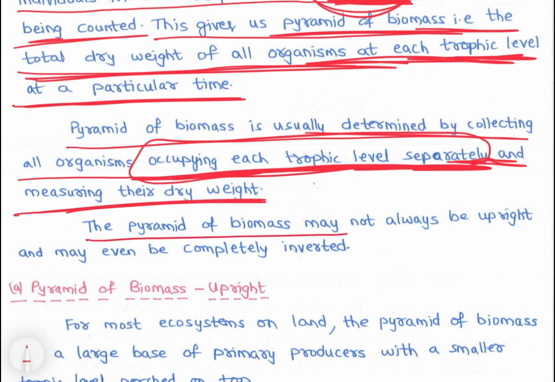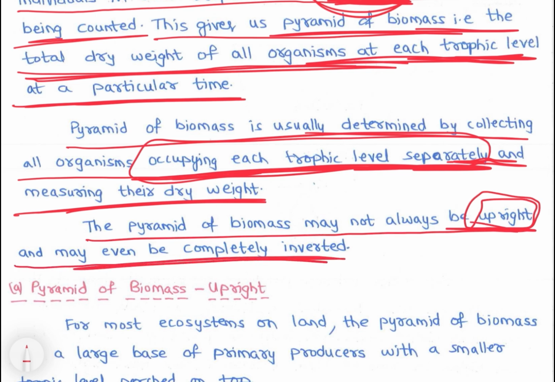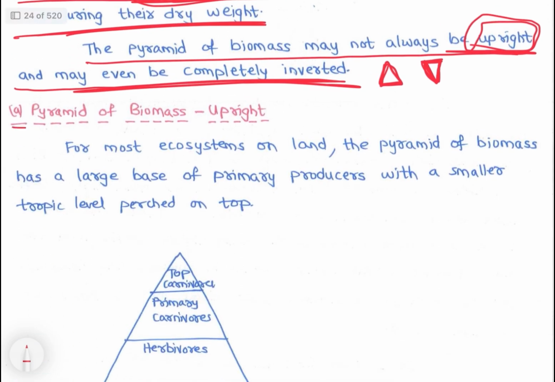Okay. So the pyramid of biomass may not always be upright. It is not always upright, or may even be completely inverted. So there can be upright pyramids of biomass, and there can be completely inverted pyramids of biomass also. Let's check it. The first is the pyramid of biomass that is upright, right?